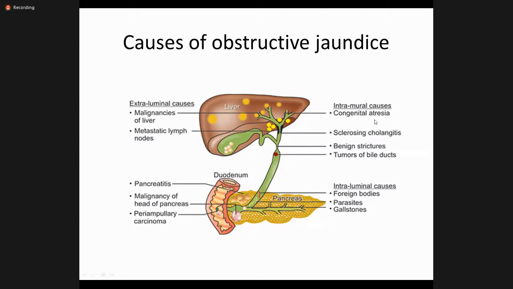Then we have intramural causes, something within the walls of the biliary channels, like atresias, cholangitis, strictures, and tumors. So when there is an abnormality within the walls, the mucosa, submucosa, and muscularis layers of the biliary channels, causing obstruction, we call it an intramural cause of obstructive jaundice. And then there are intraluminal causes, something within the lumen, as you can see here: any foreign body, worms, parasites can enter the biliary channels, and then we have stones which can cause jaundice.